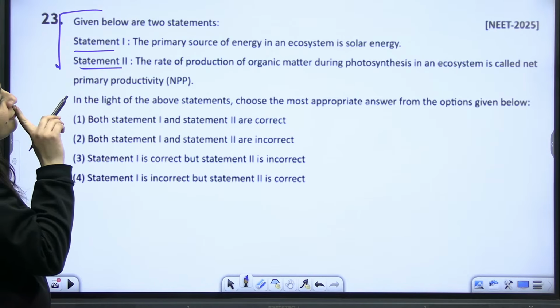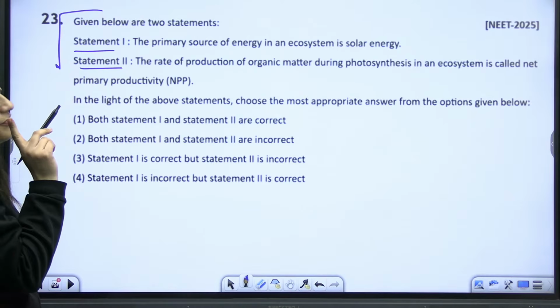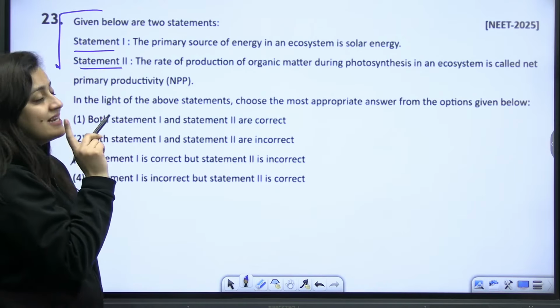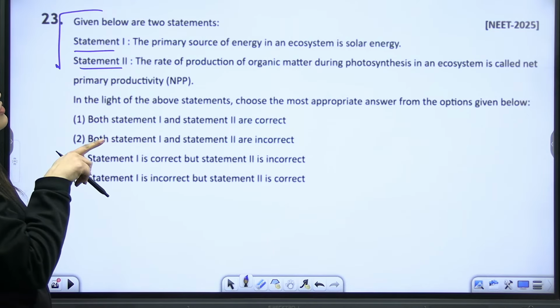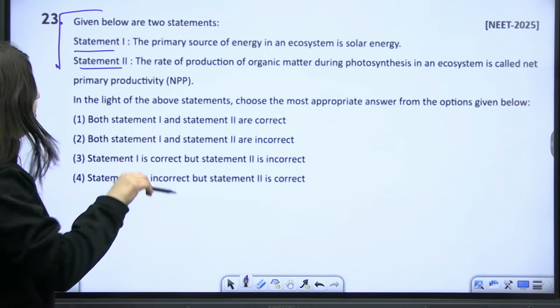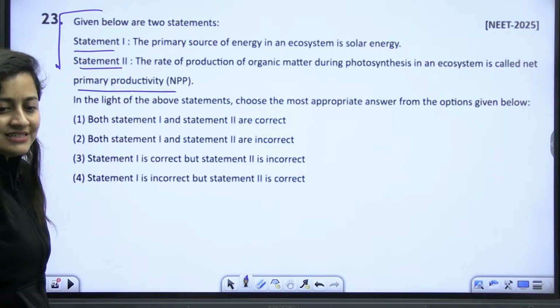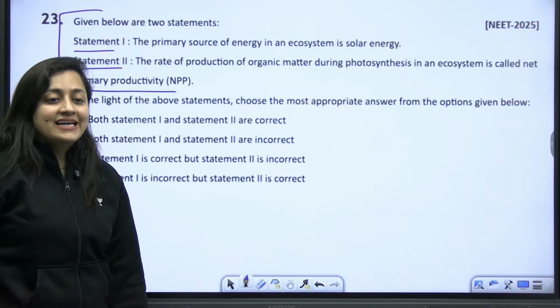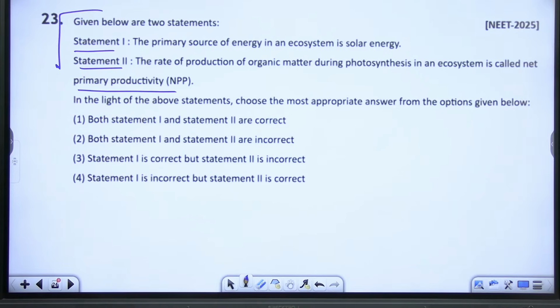The primary source of energy in an ecosystem is solar energy. Next is the rate of production of organic matter during photosynthesis in an ecosystem. The rate of production of organic matter. Is it NPP or is it GPP? Everybody, is it NPP or GPP? What should be the answer here?